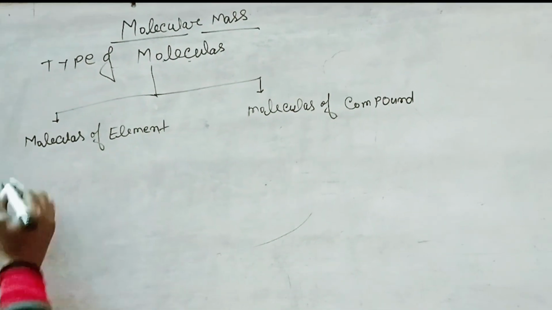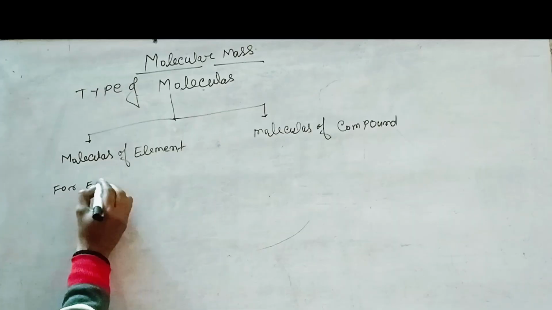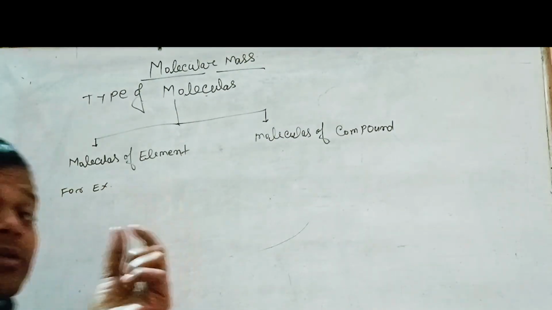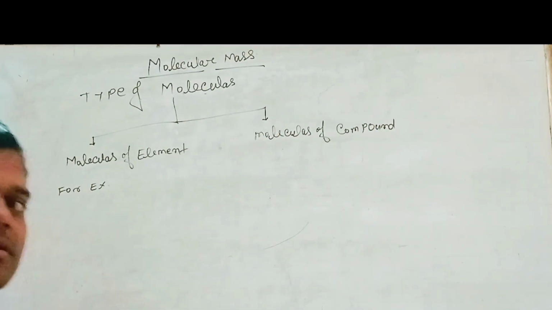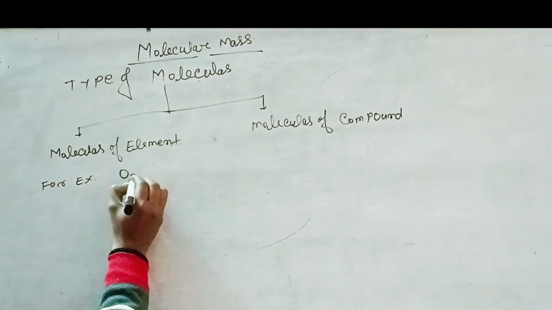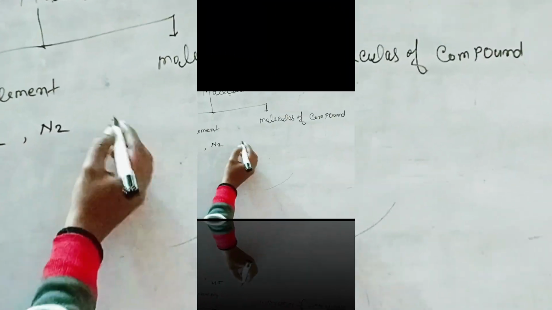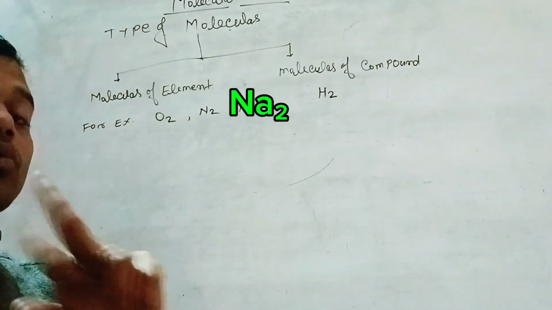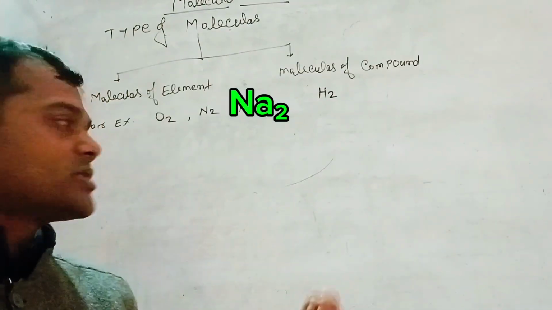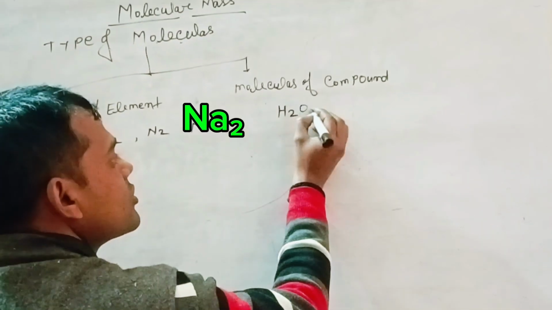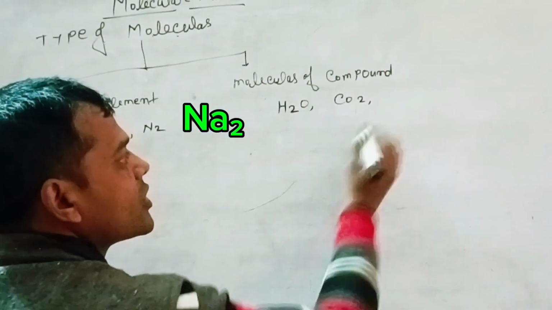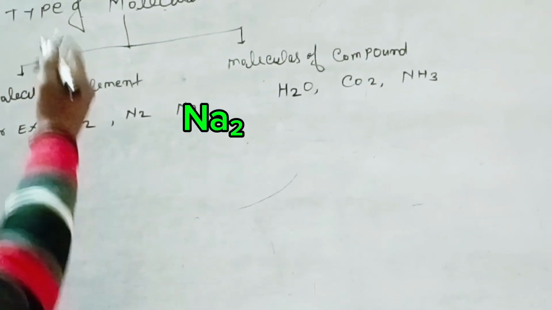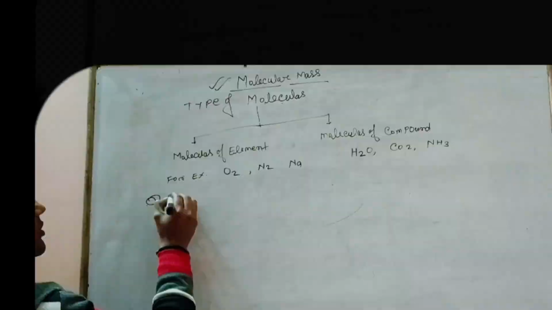For example, molecules of elements are formed by the same elements. For example, O2, N2. Molecules of compound are formed by two or more different elements. For example, H2O, CO2, NH3, etc. नेक्स्ट टॉपिक हमारा होगा फाइंड। क्वेश्चन नंबर 1, फाइंड